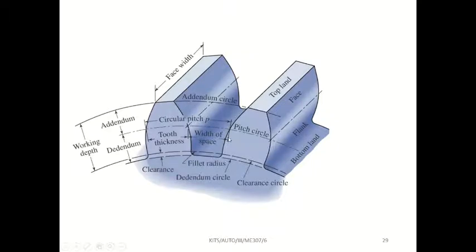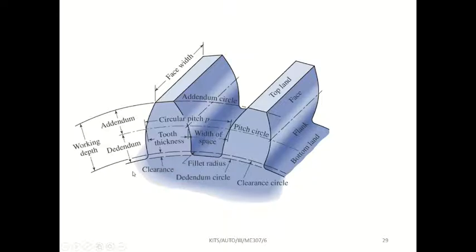So this is the top land, and this is the bottom land. Can you see this curve? Here a small curve is there. This curved space is called the flank. And the curved space on the top, here, is called the face, and the curved space here is called the flank.